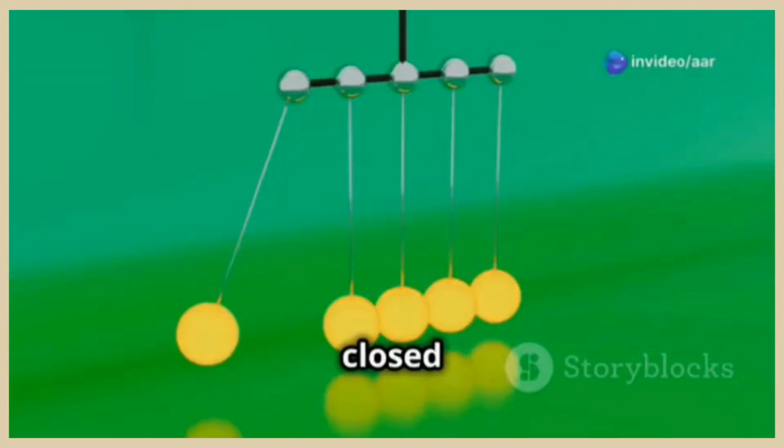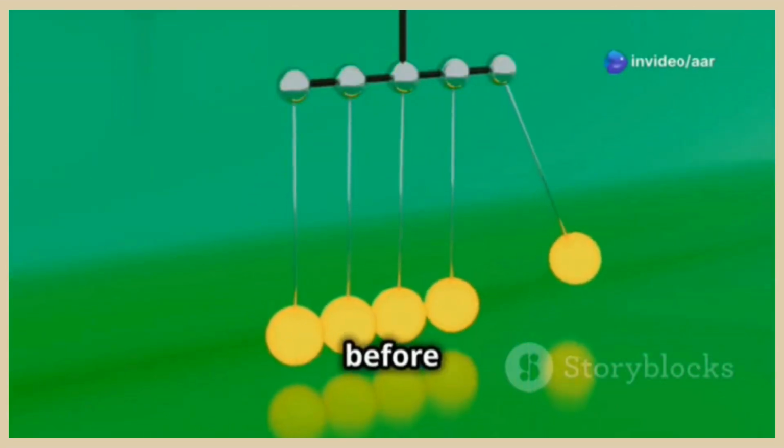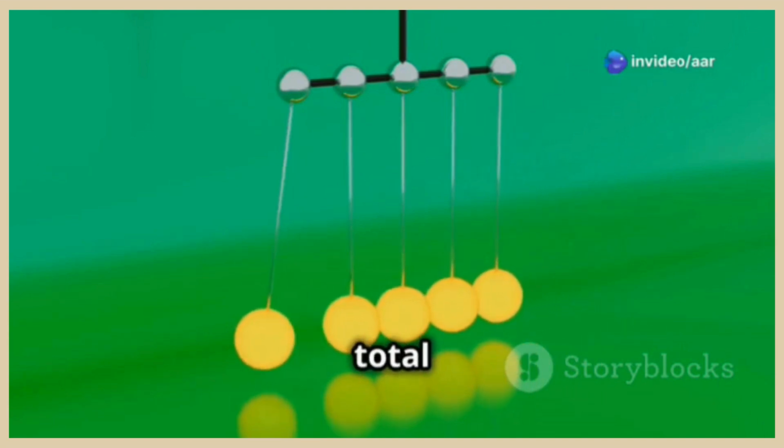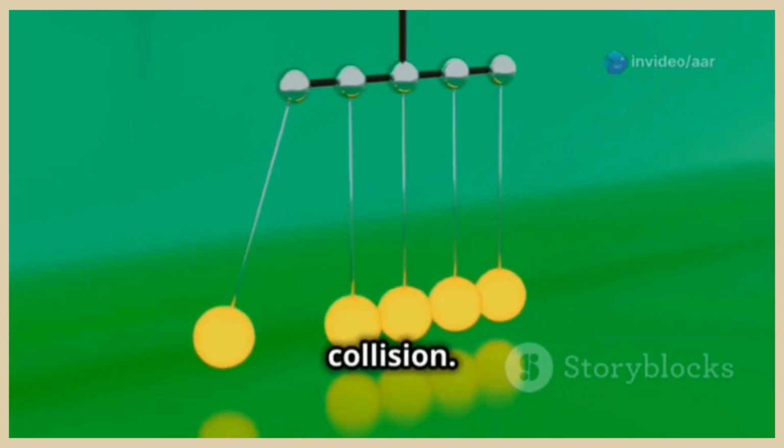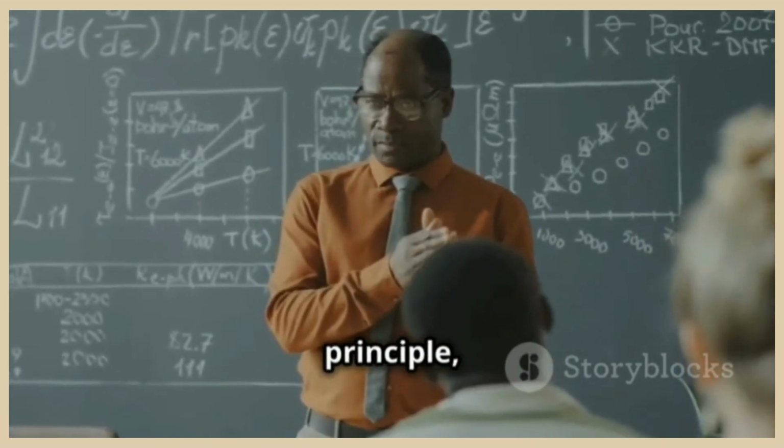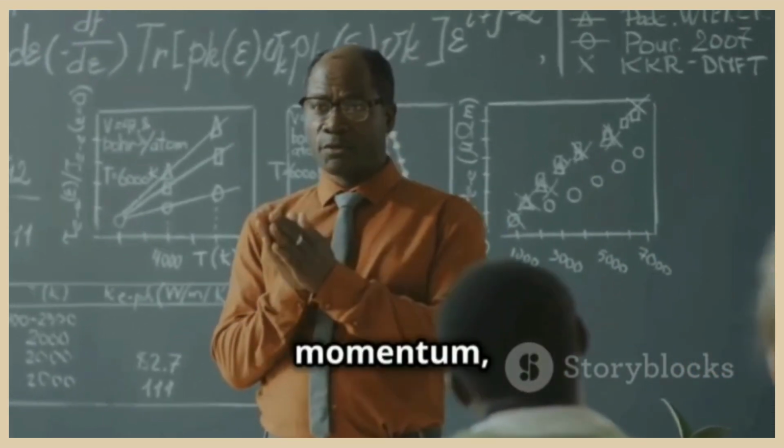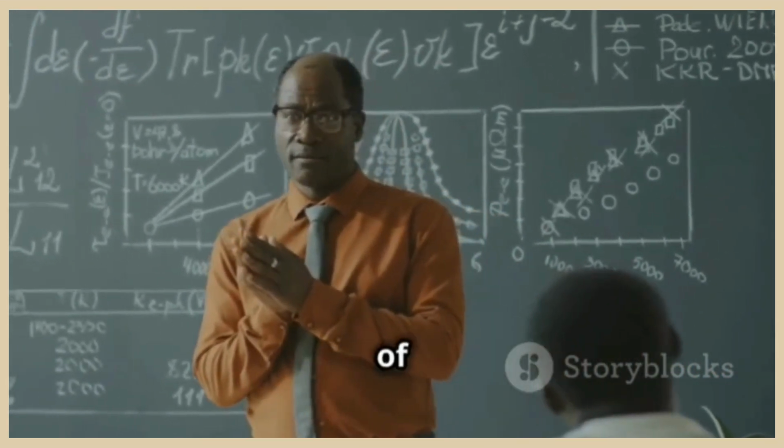Momentum plays a crucial role in understanding collisions and interactions between objects. In a closed system, the total momentum before a collision is always equal to the total momentum after the collision. This principle, known as the law of conservation of momentum, is a fundamental law of physics.